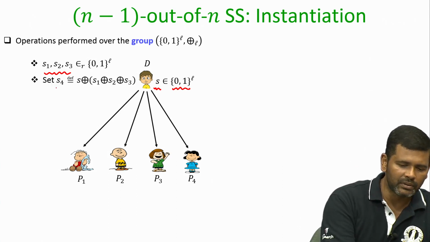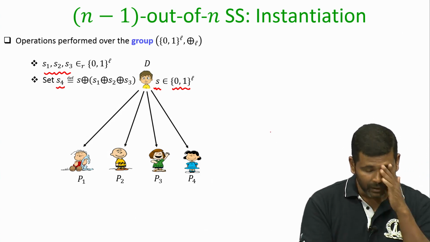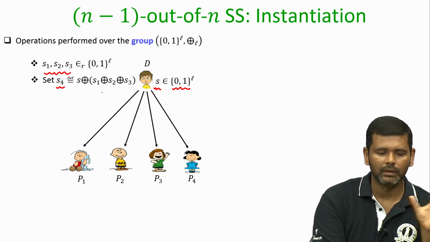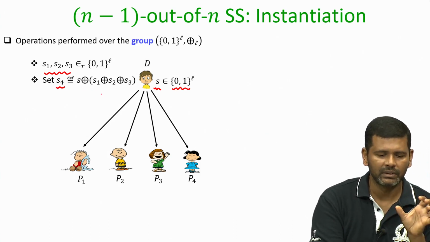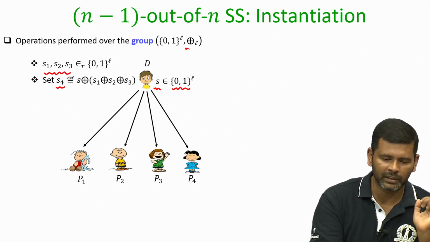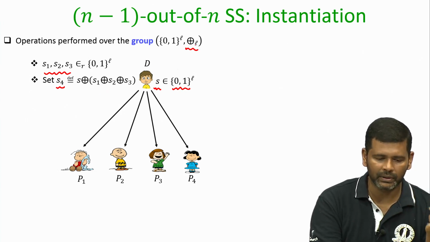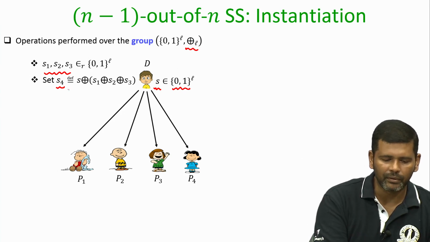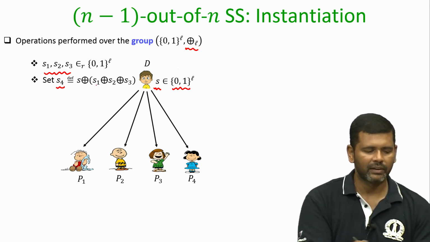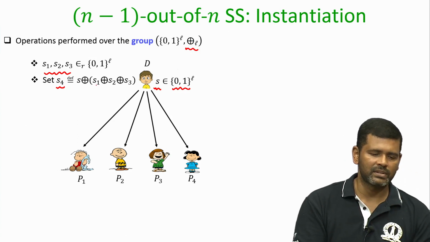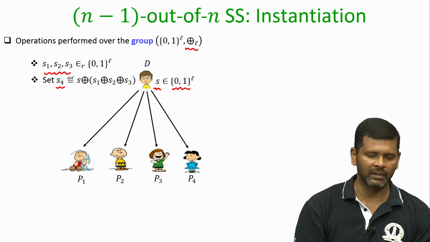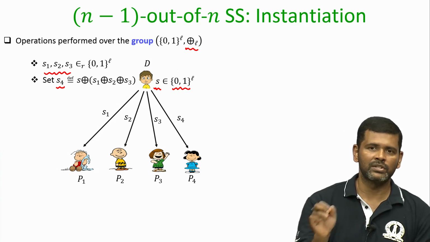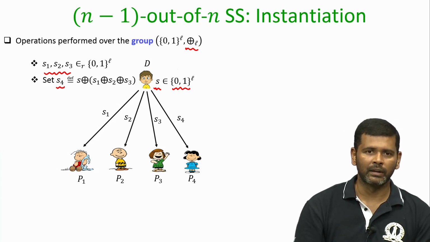The fourth share will be S minus the summation of the first 3 shares, and remember summation here is basically the XOR operation and subtraction here is also basically the XOR operation. So the fourth share is such that the XOR of shares S1, S2, S3 and S4 gives you back together the secret S, and now the dealer will distribute the shares S1, S2, S3, S4 to the respective parties.